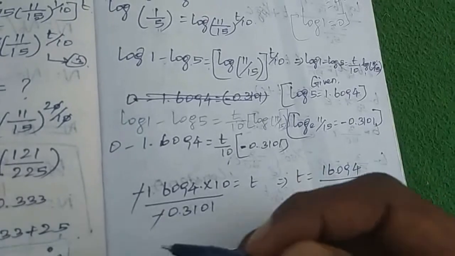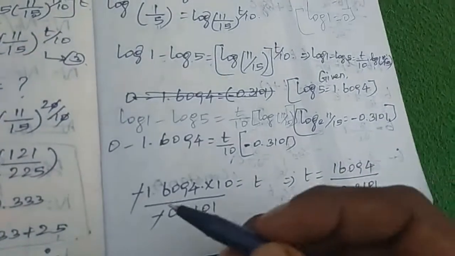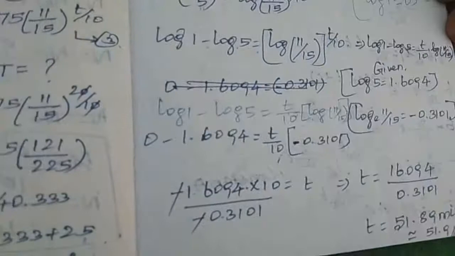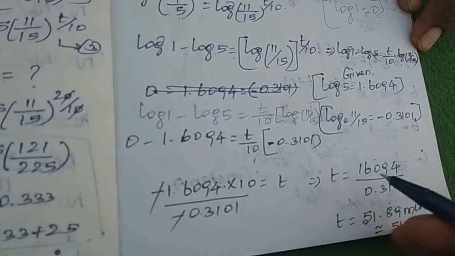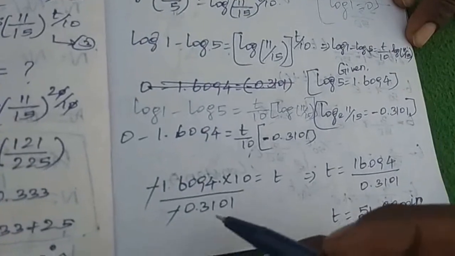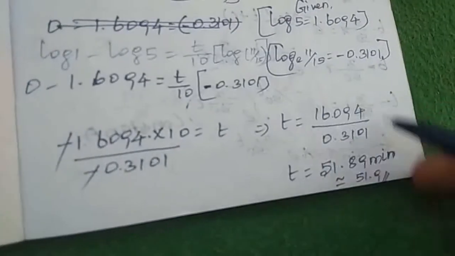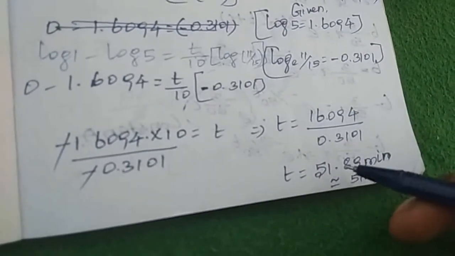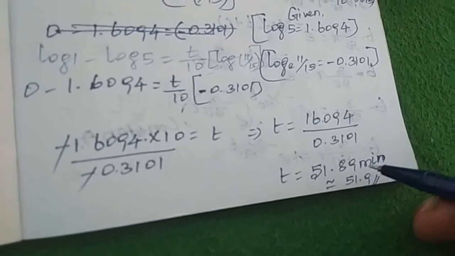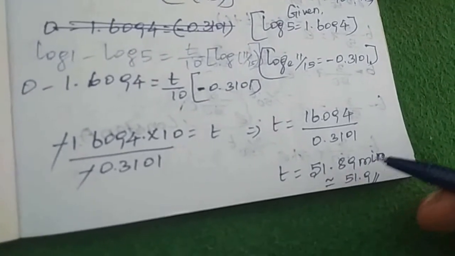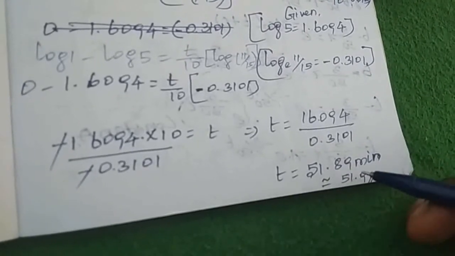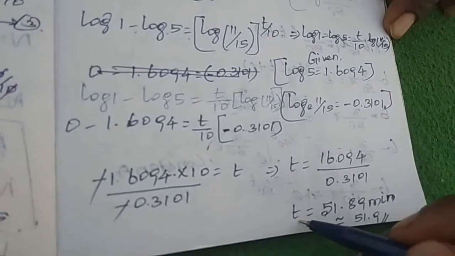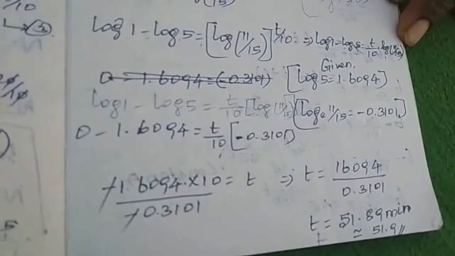Now the negative signs cancel on both sides. So t equal to 10 into 1.6094 equal to 16.094, divided by 0.3101. After reducing, we get the solution 51.889 minutes. So 51.89 minutes, approximately I take 51.9. That is the final value, the time value. Okay, thank you, students.